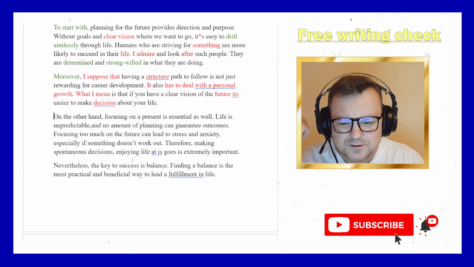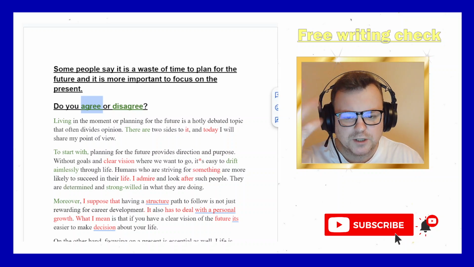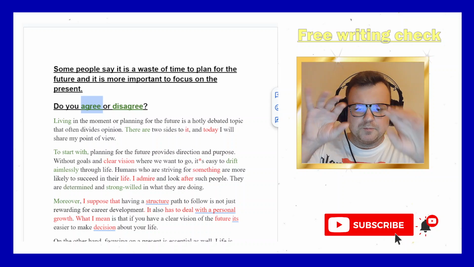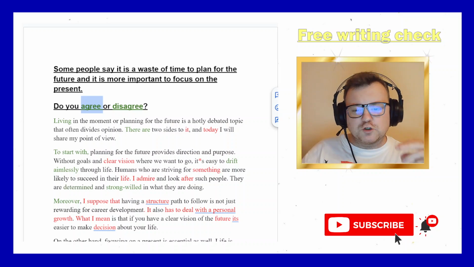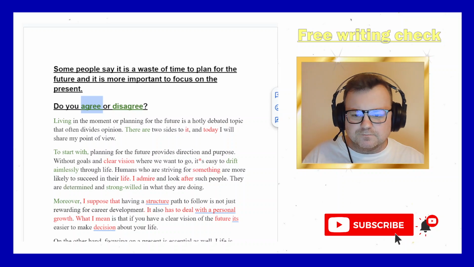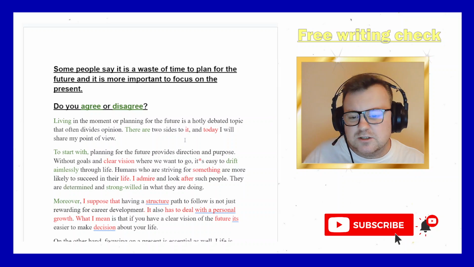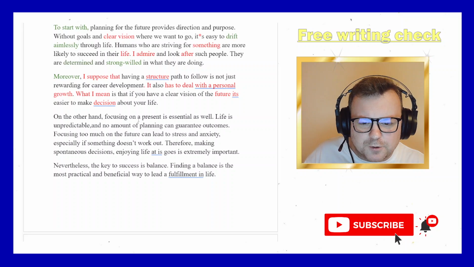On the other hand, so you don't need to say on the other hand here. You can just choose agree or disagree. Just pick one side. Make it simple. Pick one side, make your introduction, reason one why you agree, blah, blah, blah. Body paragraph 1. Then body paragraph 2, reason 2 why you agree, blah, blah, blah. And then conclusion. That's all you need.